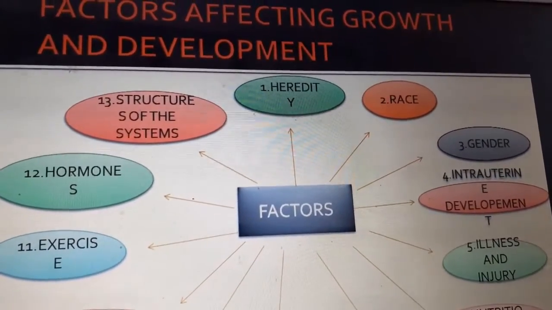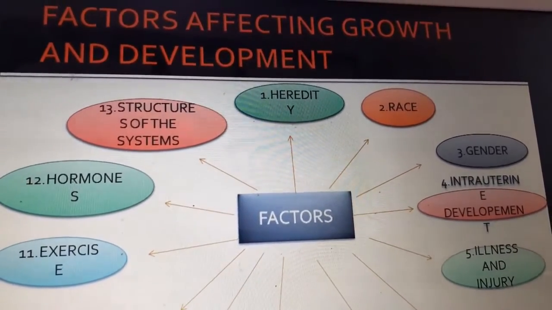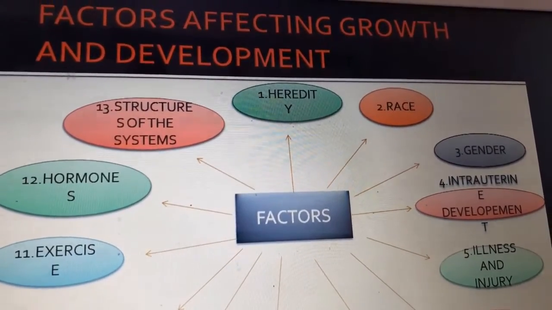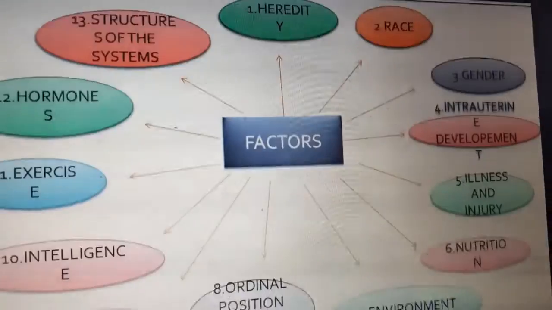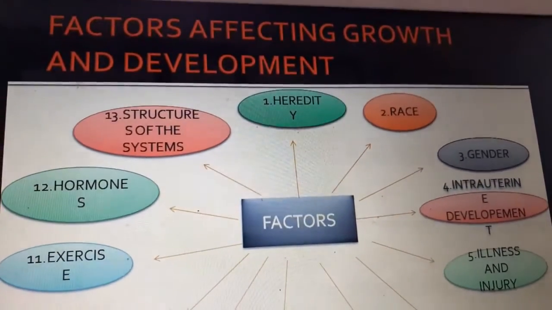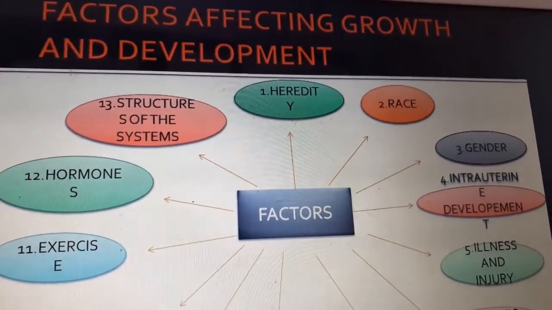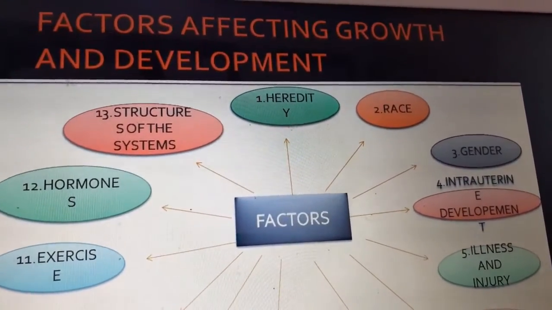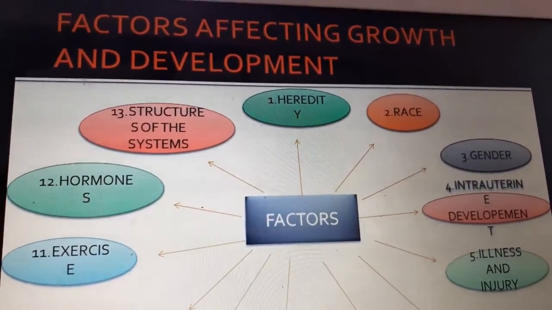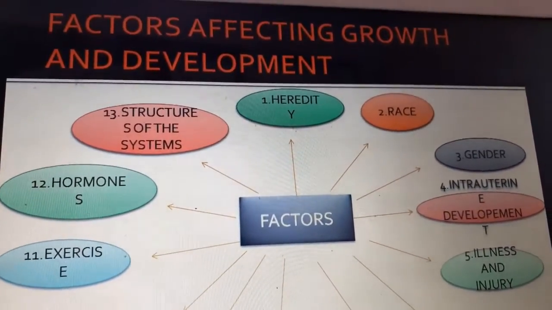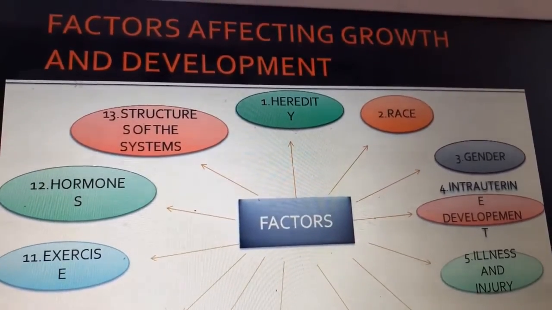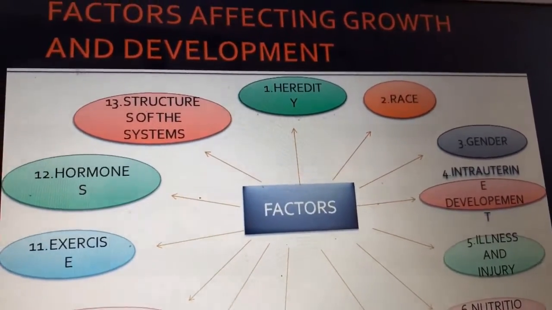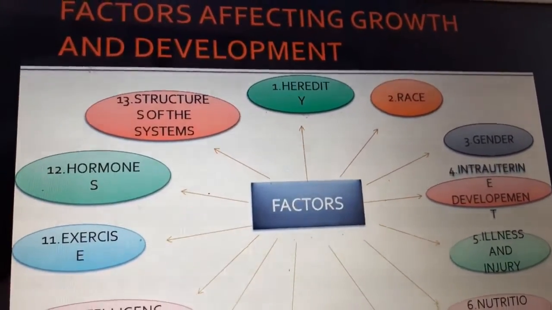The next one is intrauterine development. Intrauterine development is development inside the uterus. So when the mother is pregnant, when she gets adequate nutrition, when the baby develops adequately, then that also influences the growth of the baby at a later stage. The next one is illness and injury. Children who become sick very often, their growth and development will be delayed.